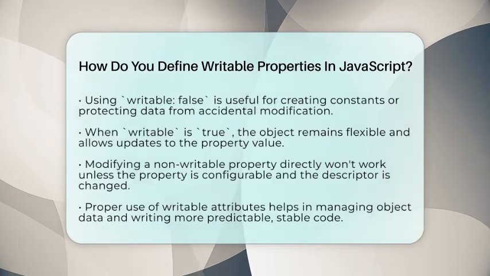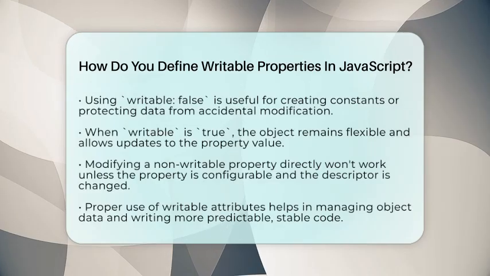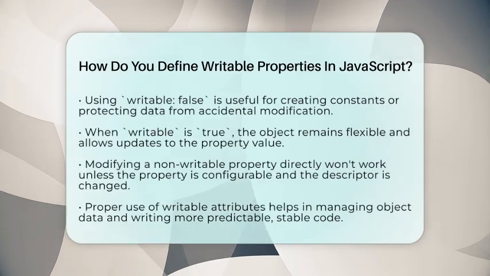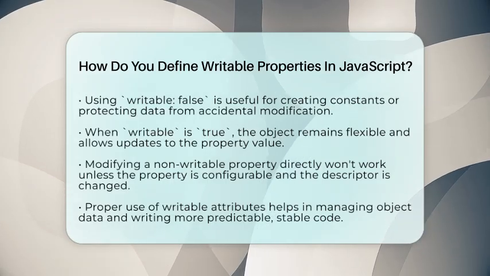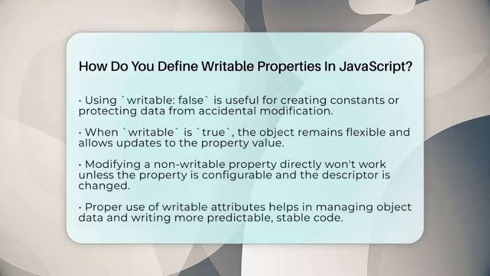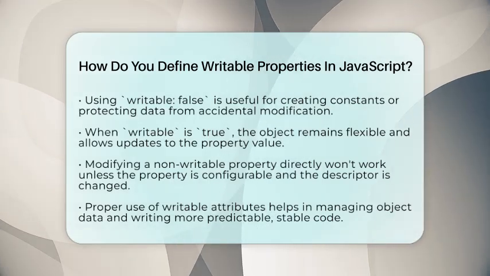If you're creating constants or want to protect certain data from being changed accidentally, setting writable to false is a good idea. If you want your object to be flexible and allow updates, then writable should be true.